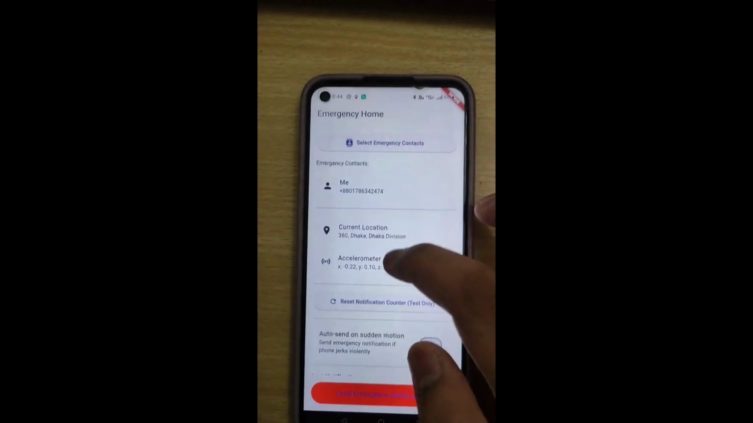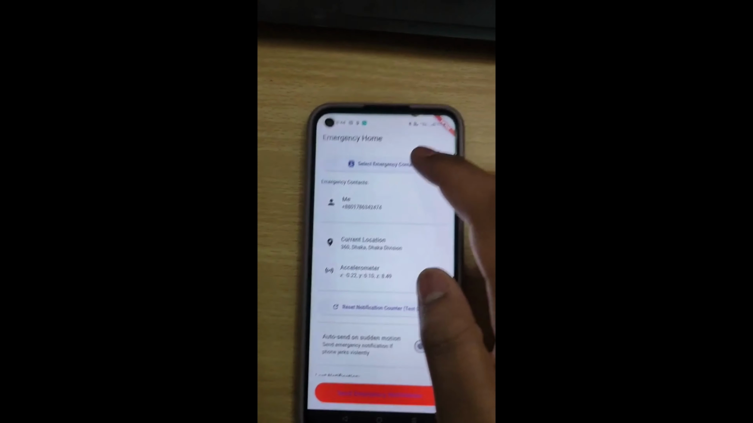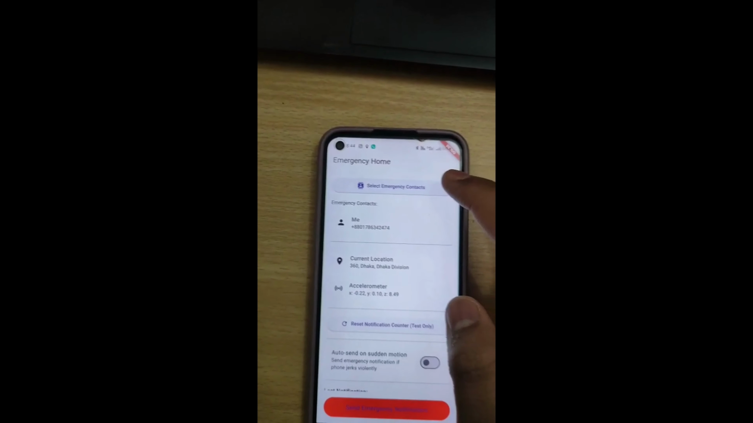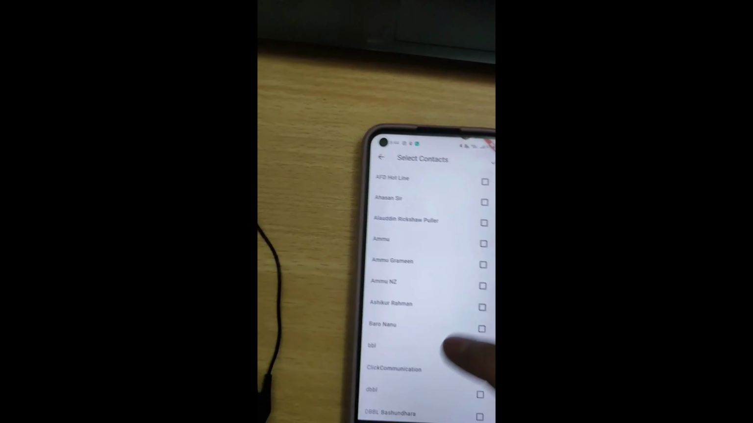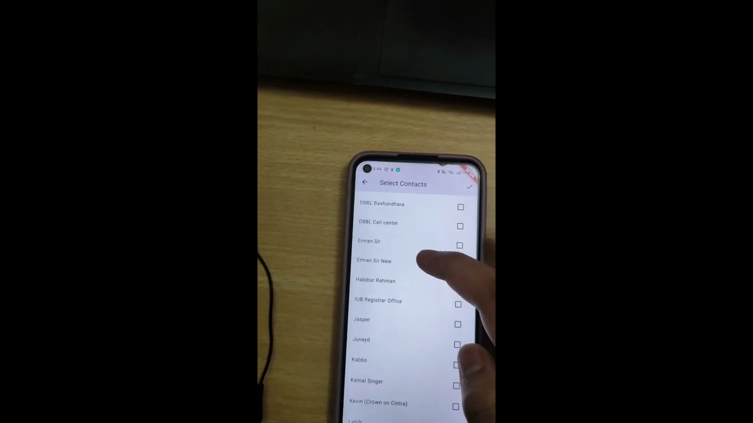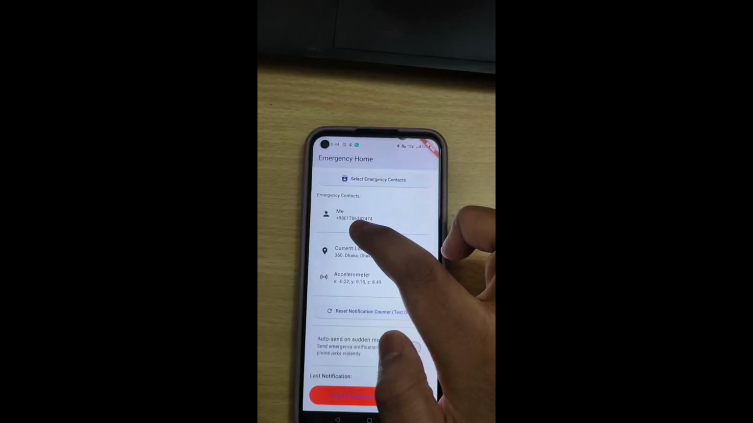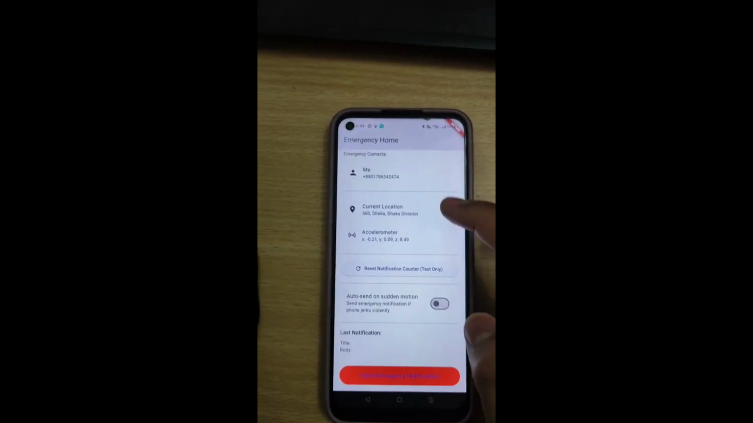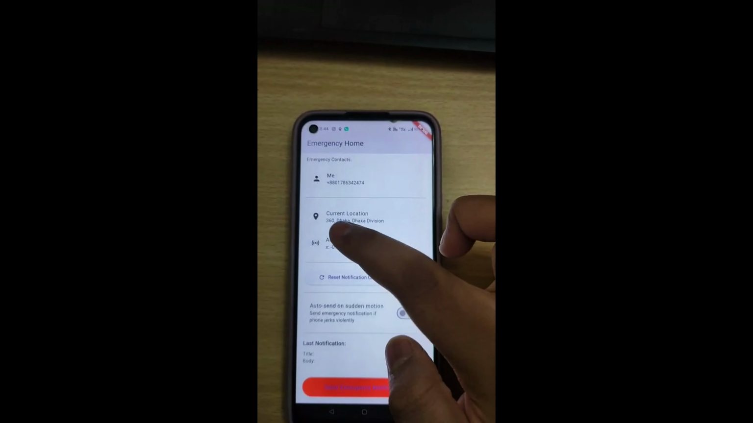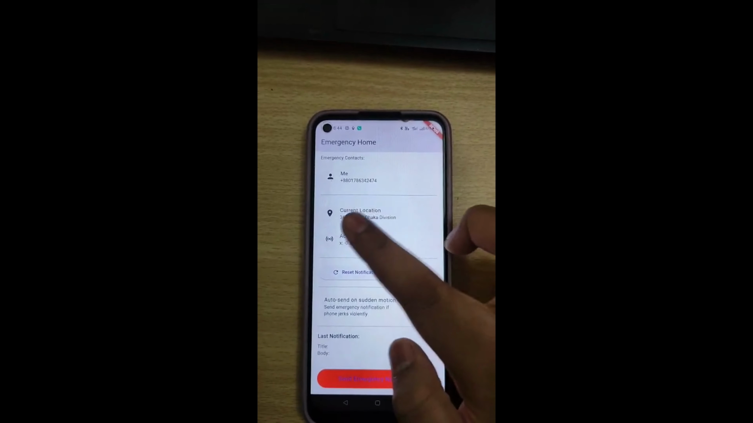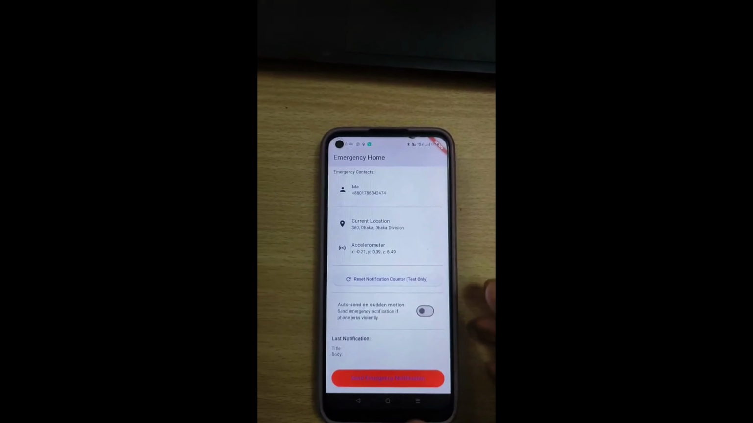As we can see here, this app allows you to first select a number of emergency contacts. So in this list I can pick from my actual contacts list. I've chosen my own number to send the notification to. We can see that it can gather the location and accelerometer data from the phone.